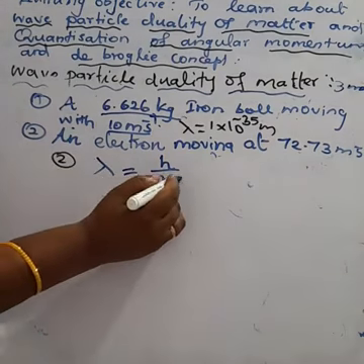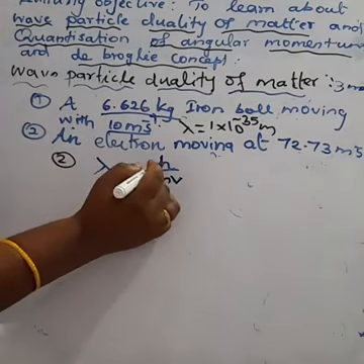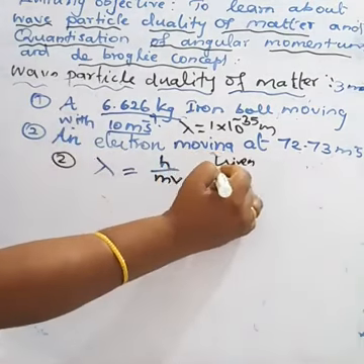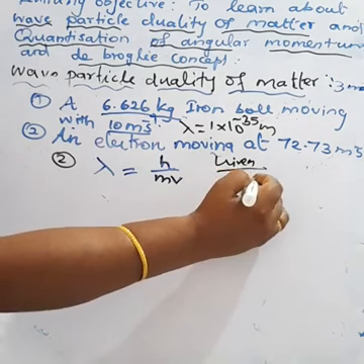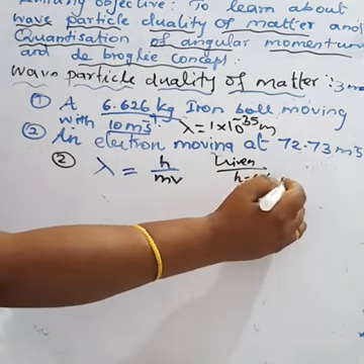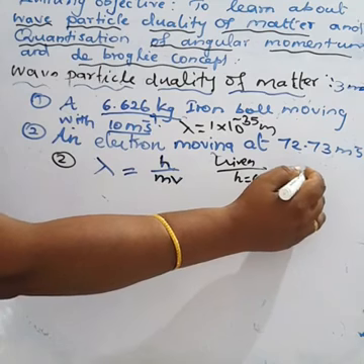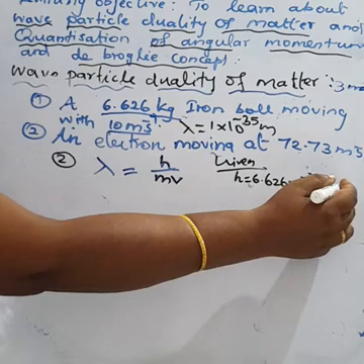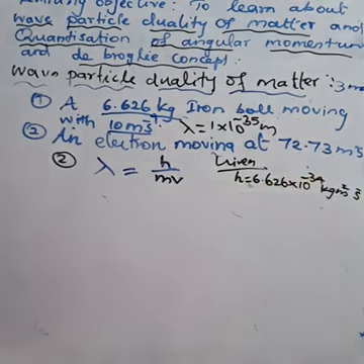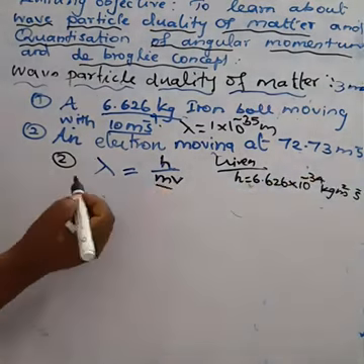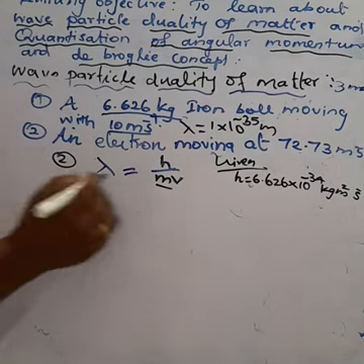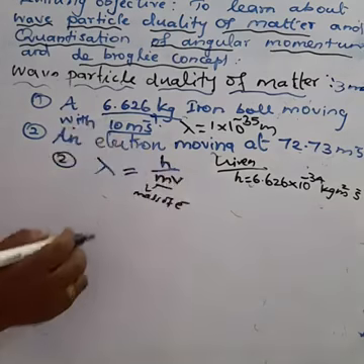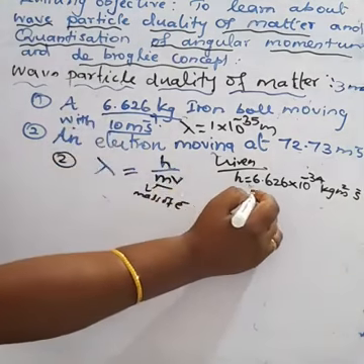What about the given? h means the Planck constant, 6.626 × 10^-34 kilogram meter square per second. And the mass of the electron is 9.11 × 10^-31 kilogram.